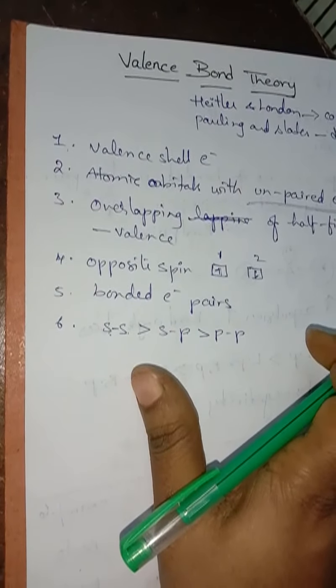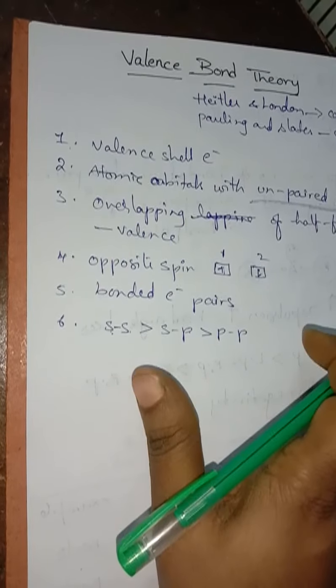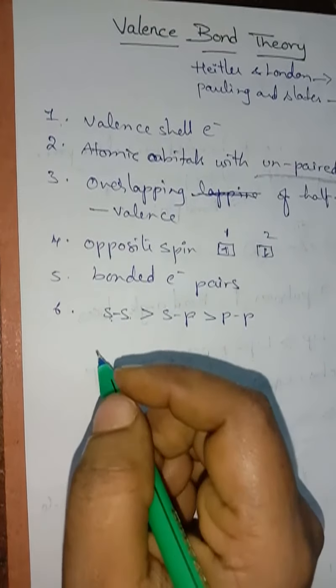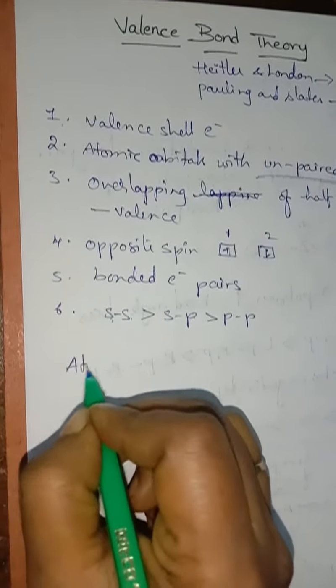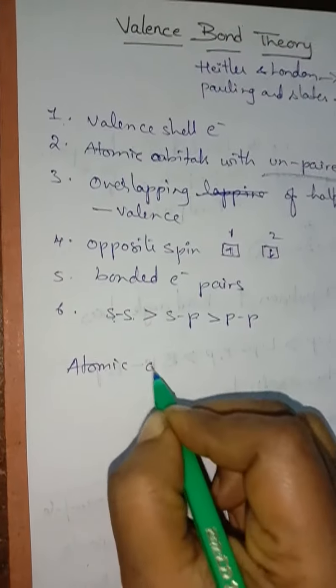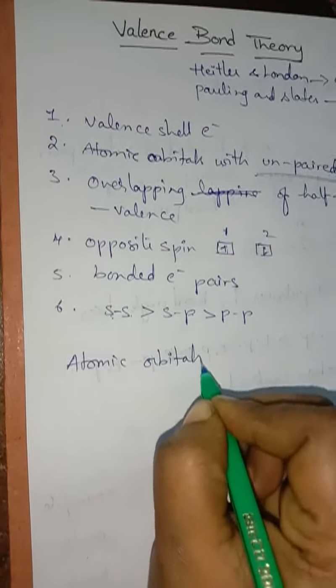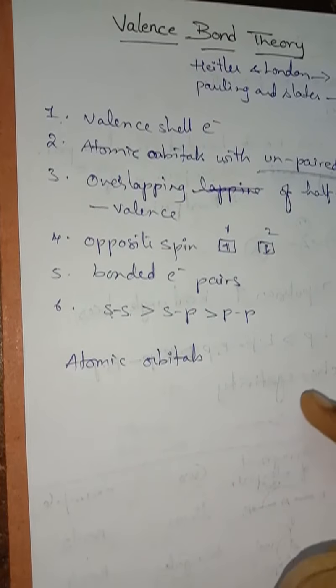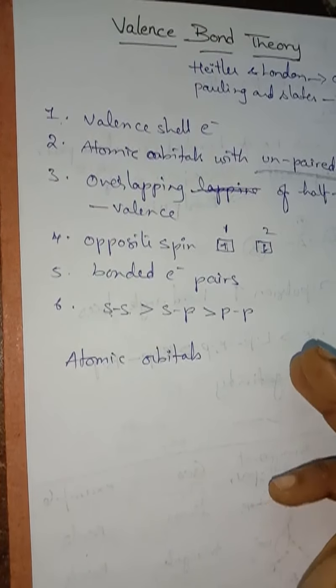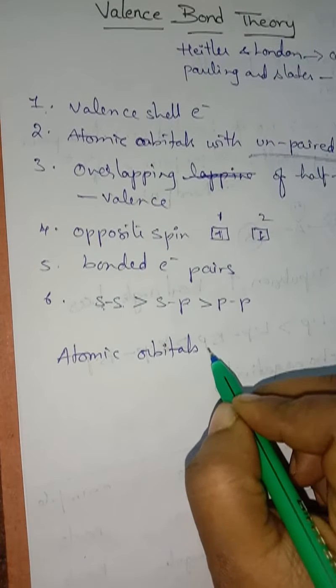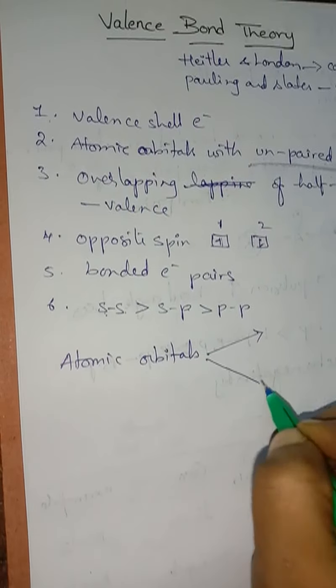Next, atomic orbitals undergo two different types of overlapping.